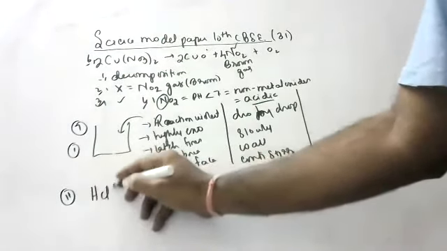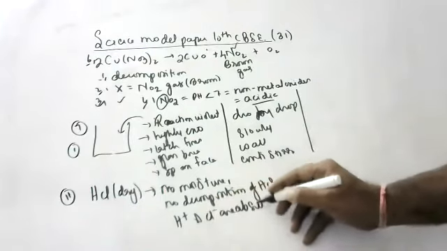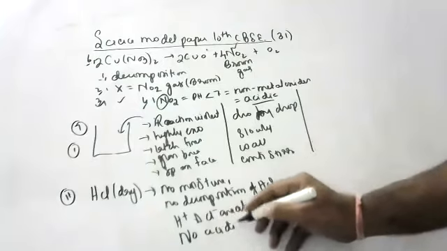There is no moisture. When there is no moisture, there is no decomposition of HCl. When there is no decomposition of HCl, H plus and Cl minus are absent. When H plus and Cl minus are absent, there is no acidic character. It will not show acidic character.